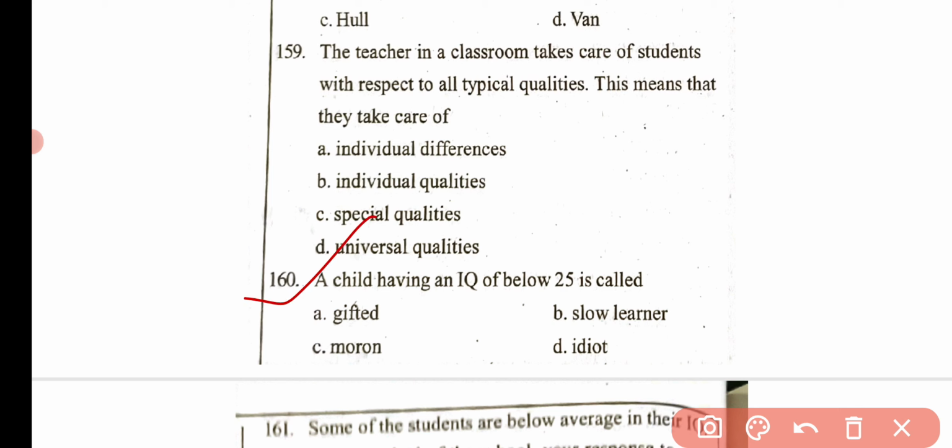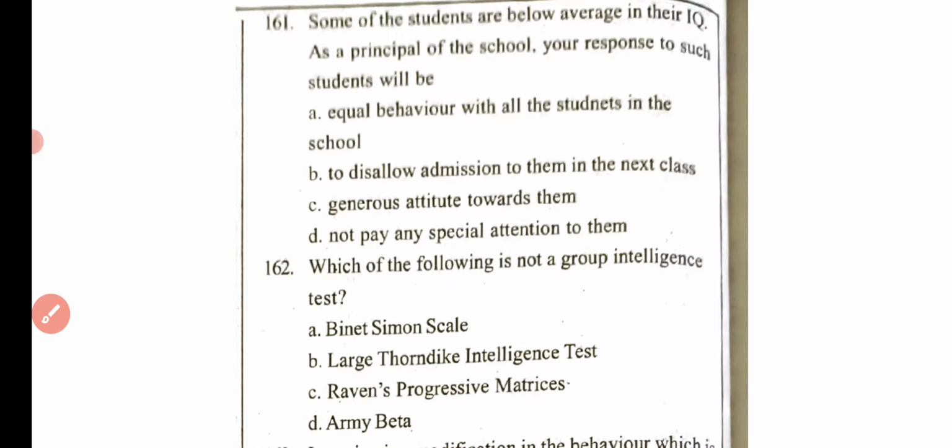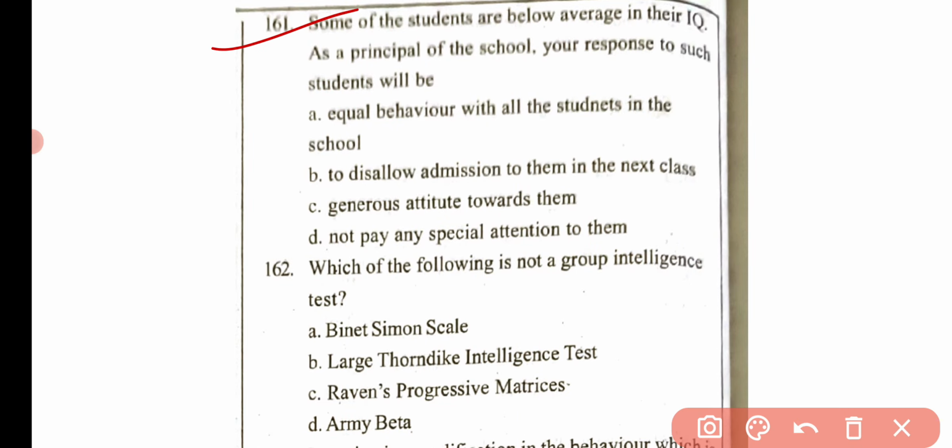Then the next question is, the child having an IQ of below 25 is called gifted, slow learner, moron or idiot. Here the correct answer is option D, that is idiot. Then the next question is, some of the students are below average in their IQ. As a principal of the school, your response to such students will be equal behavior with all the students in the school. Option B, to disallow admission to them in the next class. Option C, generous attitude towards them. And option D, not pay any special attention to them. Here the correct answer is option C, that is generous attitude towards them.